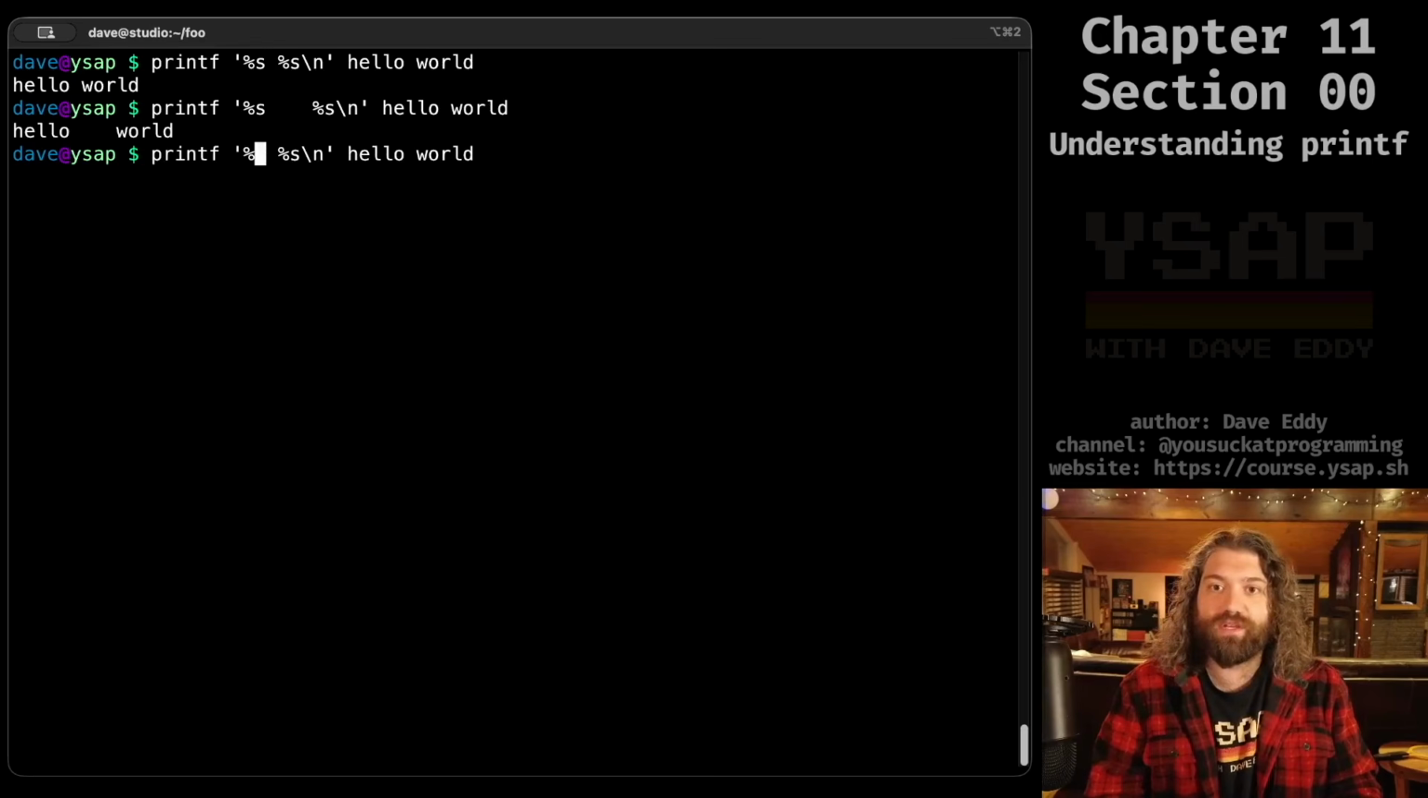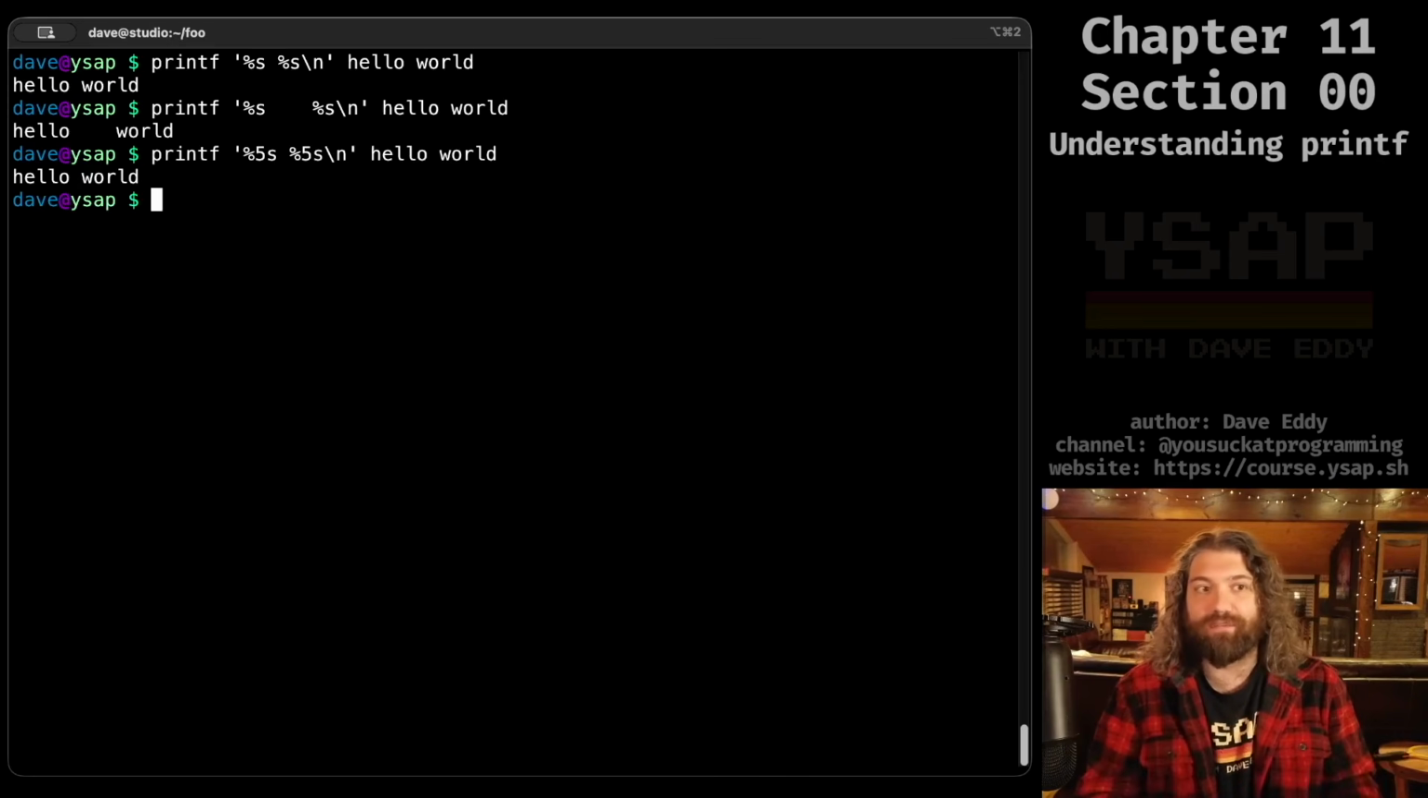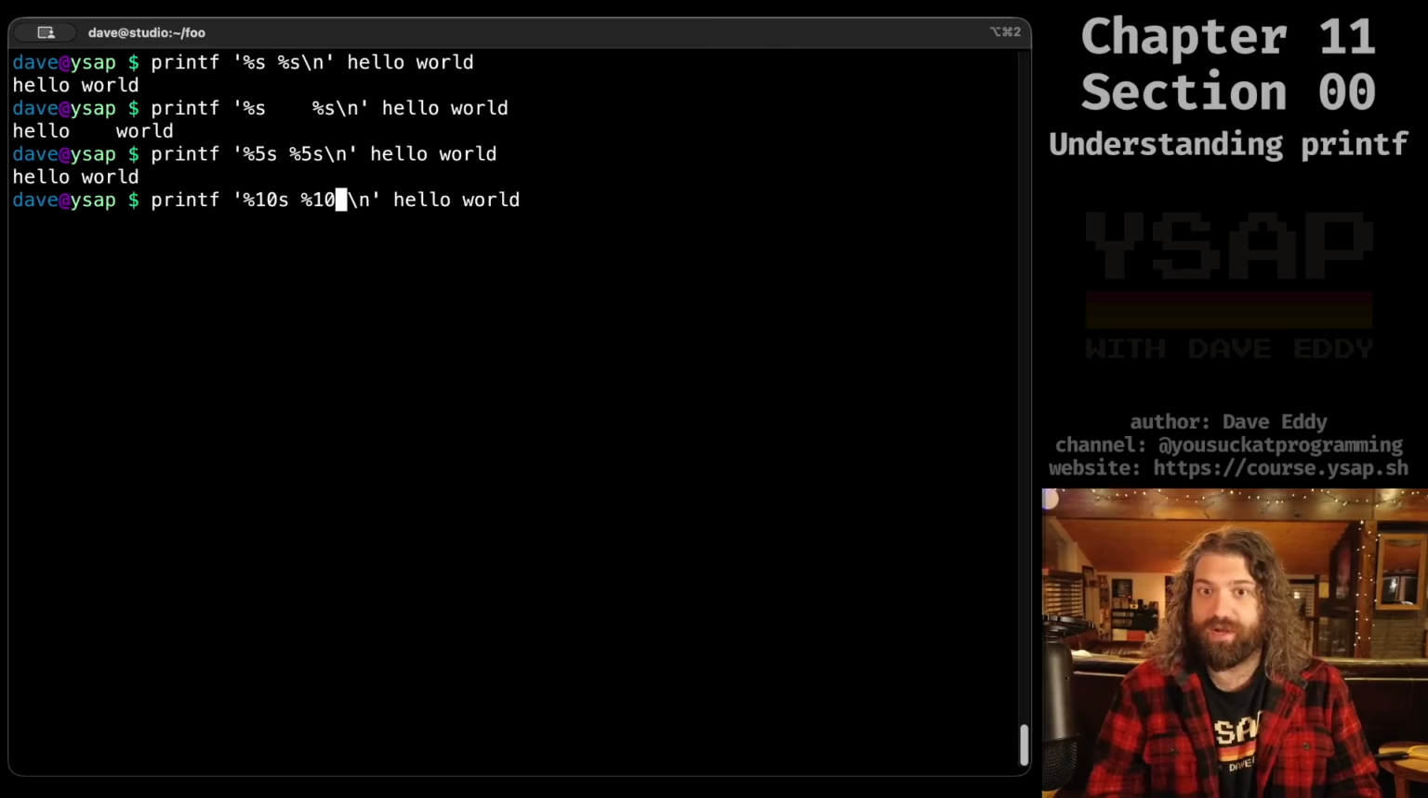What are some of the cool things we can do? Well, with %s, we can actually do something very unique. We can give it a number. I can say 5 here and %5s. Now when I print it, it looks exactly the same, kind of boring. So what happened? Let's make this 5 a 10. And let's make this 5 a 10. This is going to really illustrate the point here.